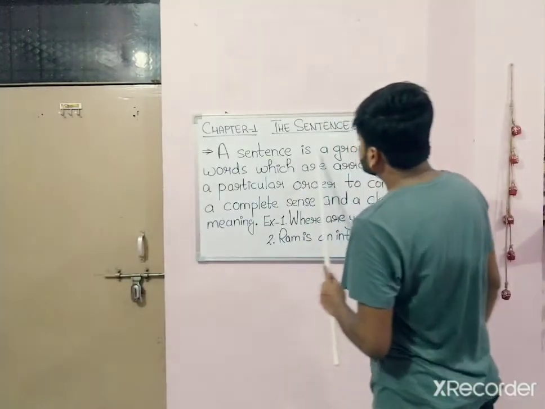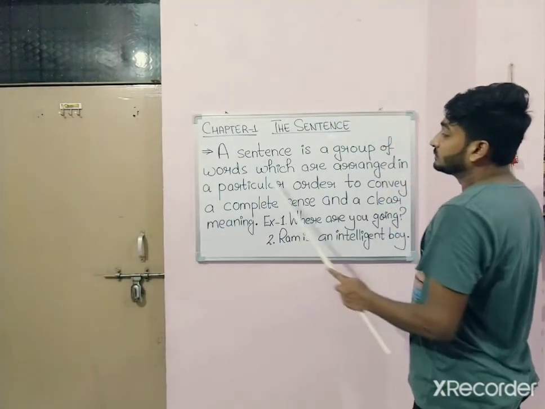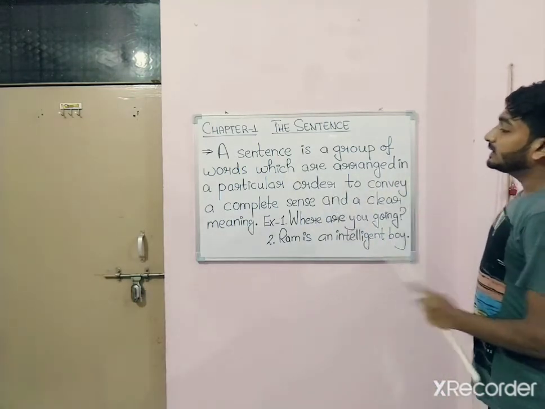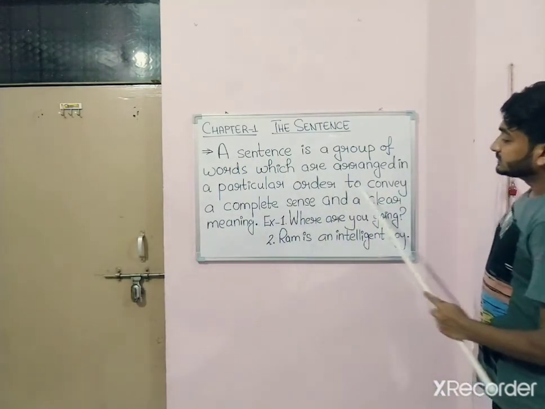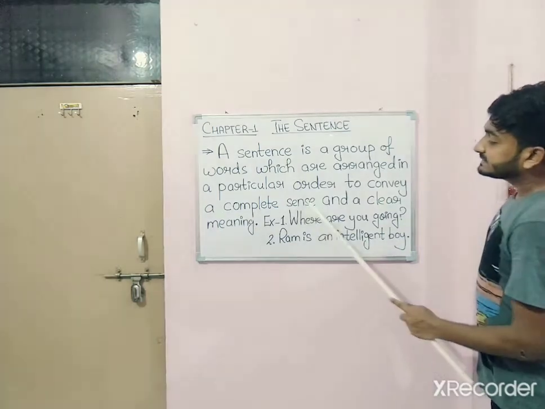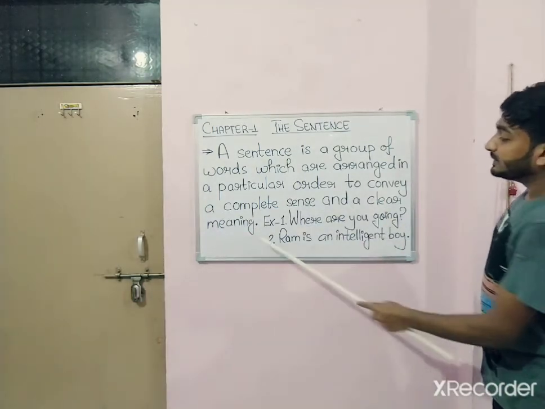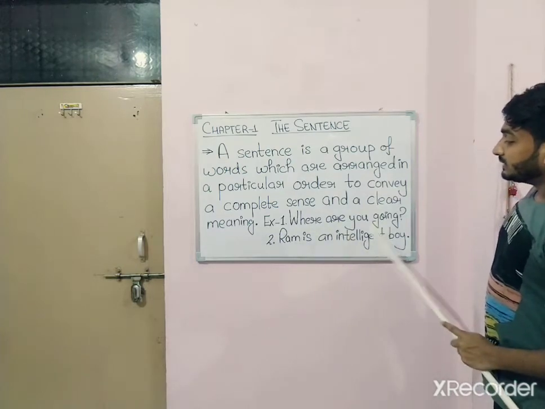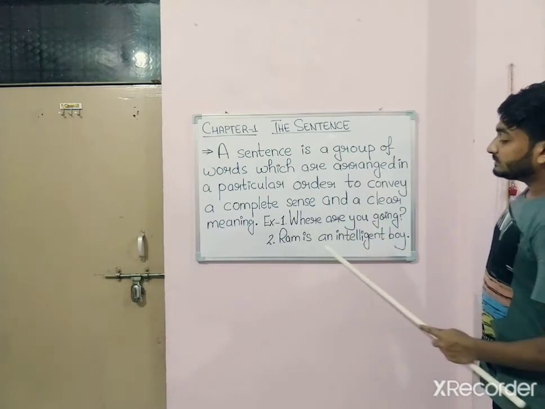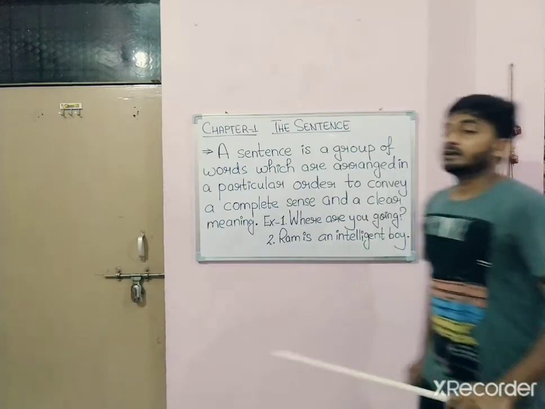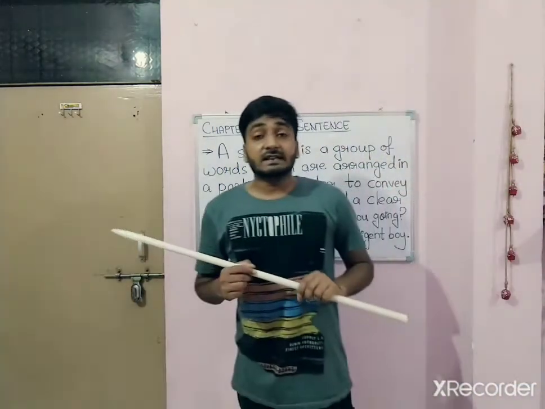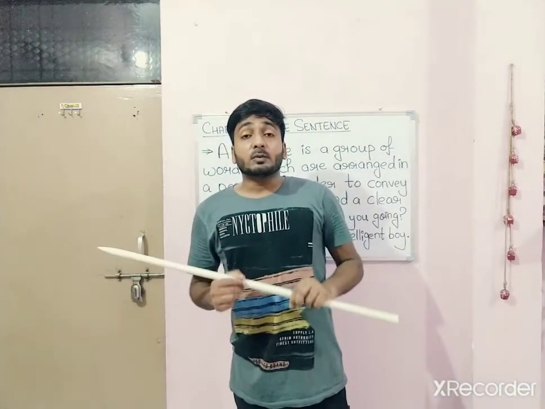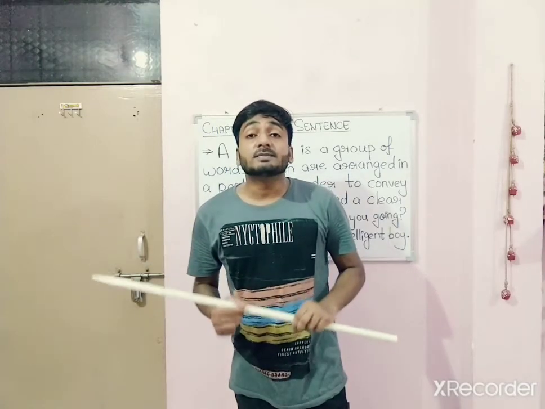A sentence is a group of words which are arranged in a particular order to convey a complete sense and a clear meaning. For example, where are you going? Number 2, Ram is an intelligent boy. Or we can say that a sentence is a group of words which make a complete sense.